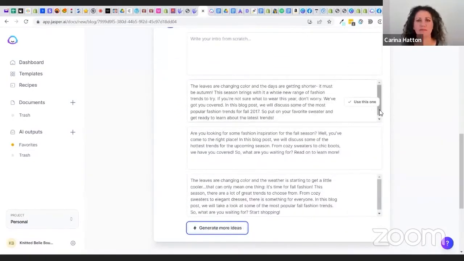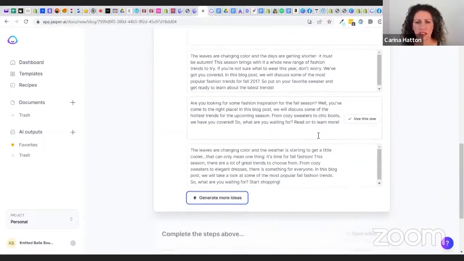Check this out. This is just the first paragraph. So the leaves are changing color and the days are getting shorter. It must be autumn. This season brings with it a whole new range of fashion trends to try. If you're not sure what to wear this year, don't worry, we've got you covered. In this blog post, we'll discuss some of the most popular fashion trends for fall 2017. Put on your favorite sweater and get ready to learn. You can literally just pick whichever you want or generate more ideas.